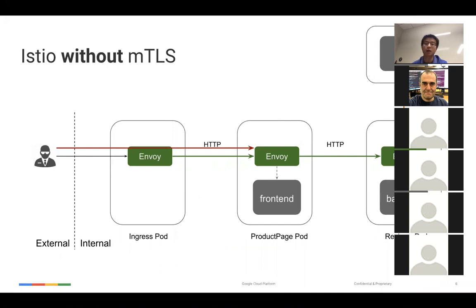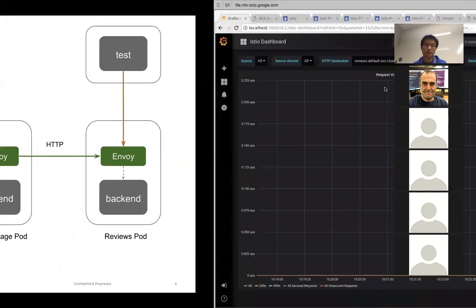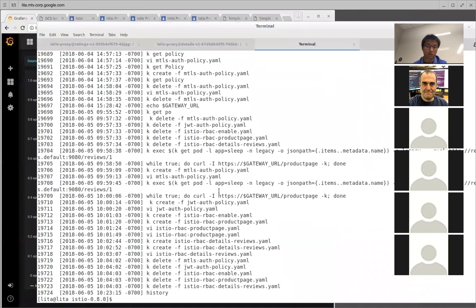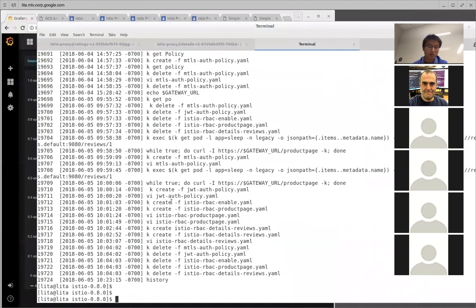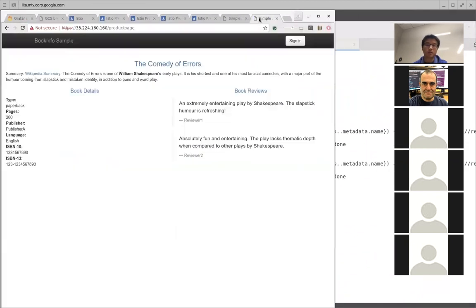This is the internal pod without Envoy. Let's take a look. Let's go to this website. You can see that the product page is accessible, and it shows the details and the reviews, which means from external they can access the front end, and the front end can access the back end. So everything works well.